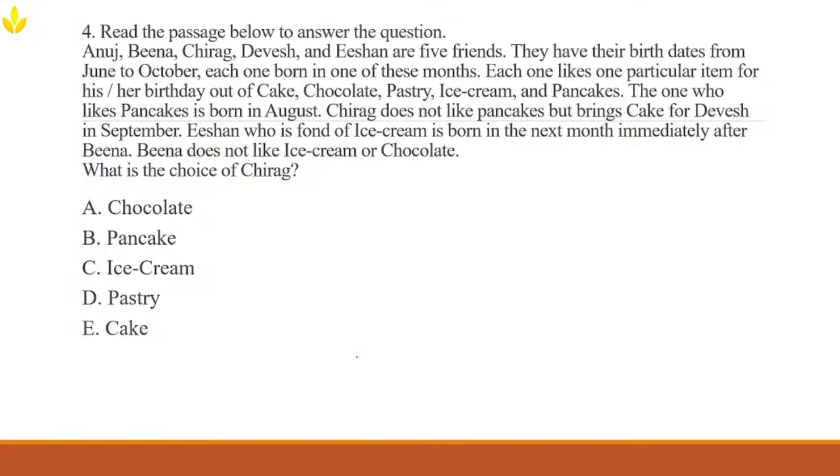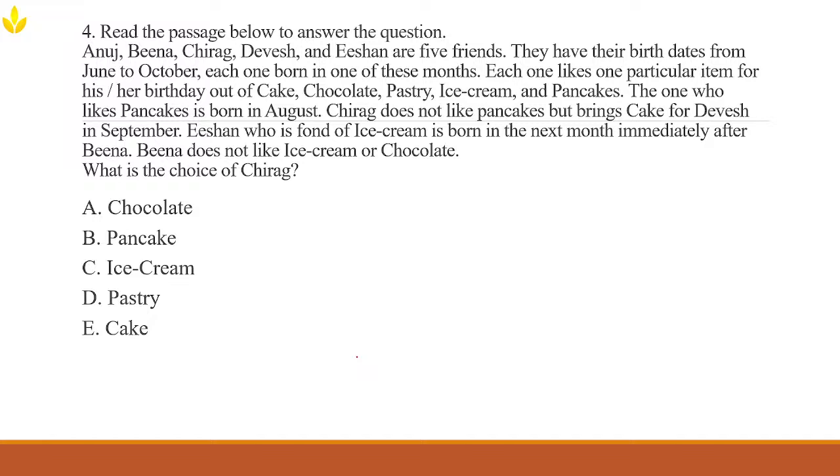So all right then, what do we have here? We have the next question. We have 5 friends. Let's understand the given information and break down the question. We have 5 friends: Anuj, Beena, Chirag, Devesh, Ishan. They have birthdays in June, July, August, September, October, and they like different birthday treats. Someone likes cakes, someone likes chocolates, someone likes pastries, ice cream, and pancakes.